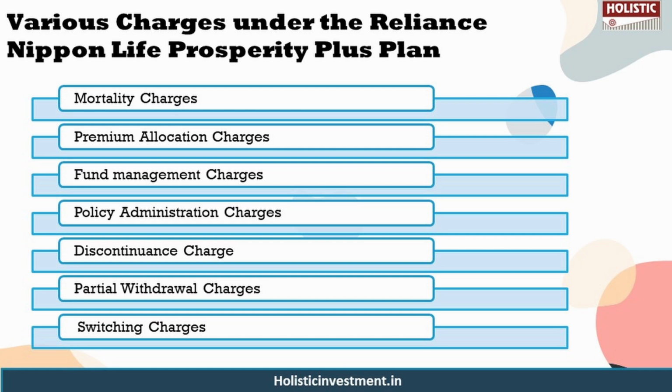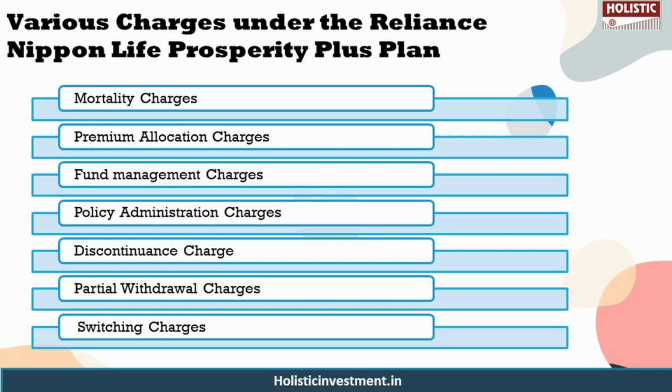Another thing is the partial withdrawal charge. 2 partial withdrawals in a policy are free, and 100 rupees will be deducted from the fund withdrawn on every extra partial withdrawal. You also have discontinuance charge, which depends on your year of discontinuance, premium amount, and premium paying term. There are no discontinuance charges from the 5th policy year onwards. There is also something called switching charges. There are 52 free switches during any policy year and 4 free switches per year during the settlement period. Subsequent switches, if any, will have a fixed charge of 100 rupees per switch. So these are the various charges present under this policy.